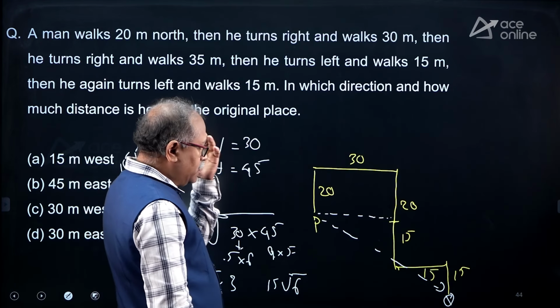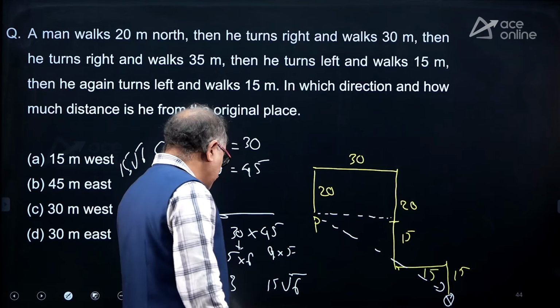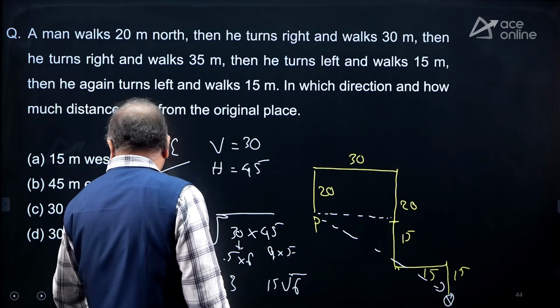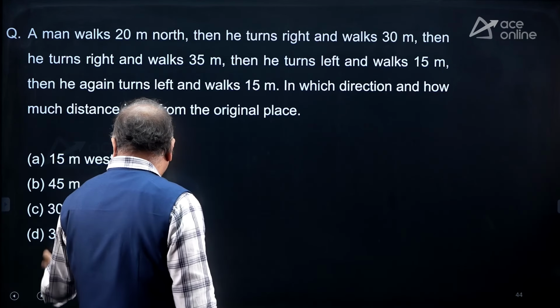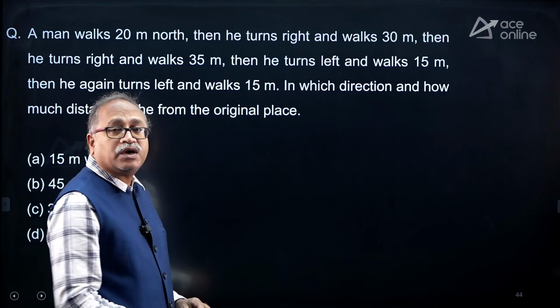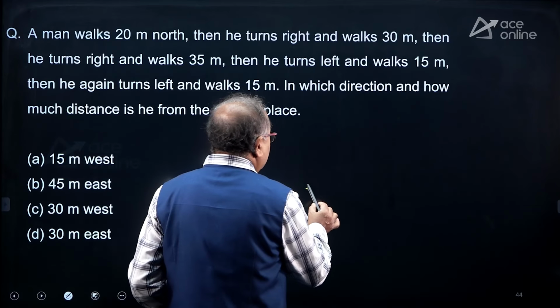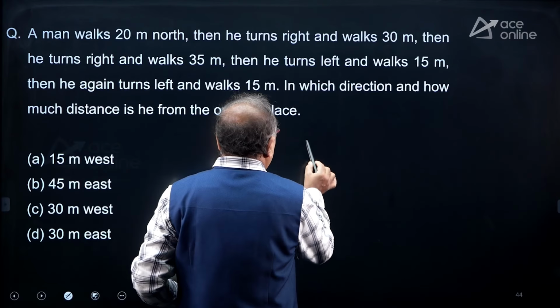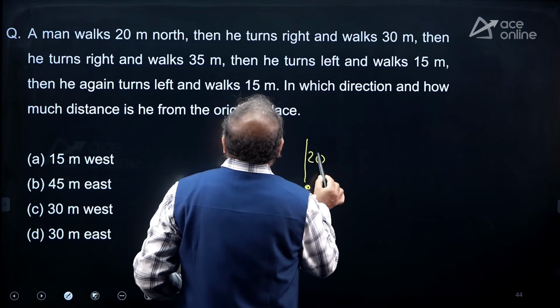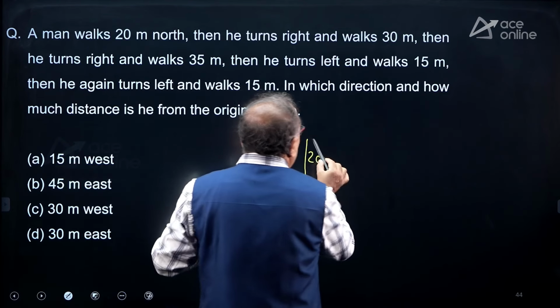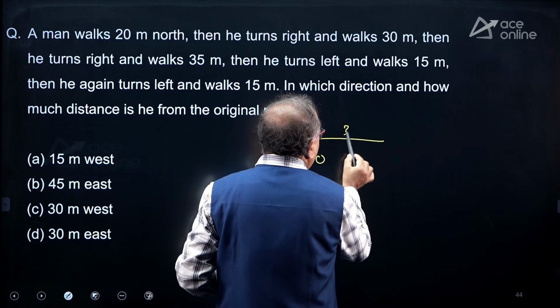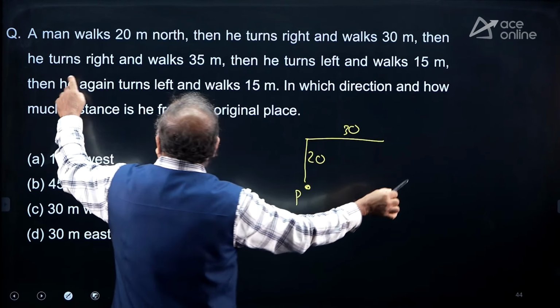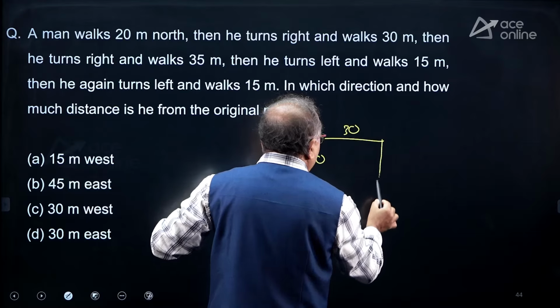Achha, I took the right direction. I know I slipped here. Instead of left, I took the right here. Let's take that P is the starting point, 20 meters north over here, and he turns to right and 30 meters, and then he turns to right and walks 35 meters.